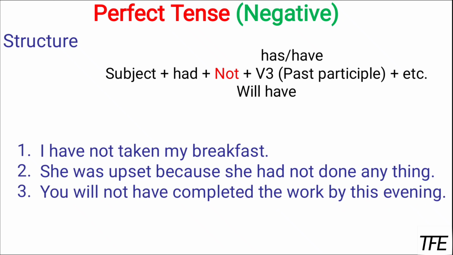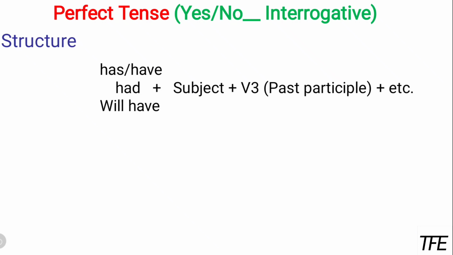Next example. You'll not have completed the work by this evening. Because there are some signs we can see that you'll not be completed at that time. Once you're not completed with the task you have been assigned, it means that you'll not have completed the work, and by this evening means there is a limitation, maybe a deadline for the evening. Never forget that we use perfect tense for completion, or something which is done.